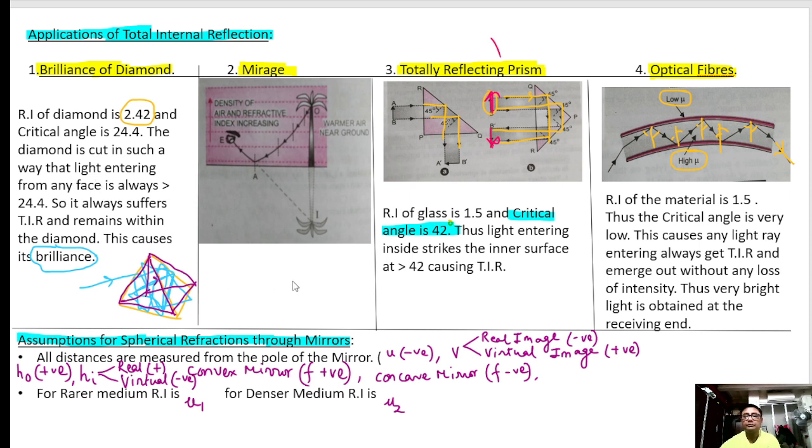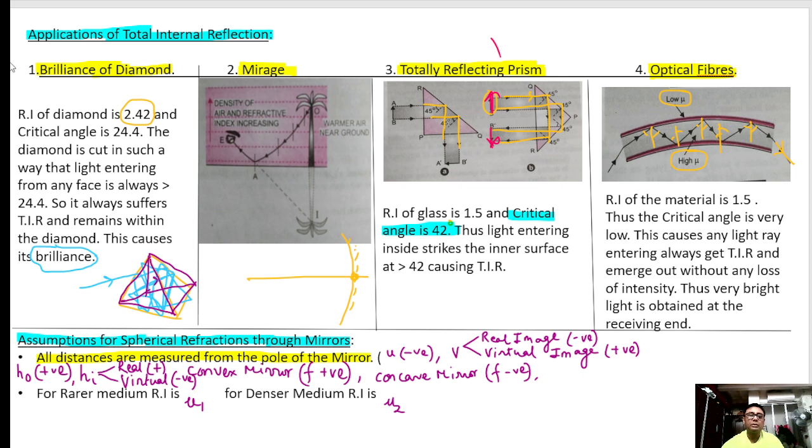Number one, all distances are measured from the pole of the mirror. That means any distance you measure will be from the center of the mirror. Okay, number one.